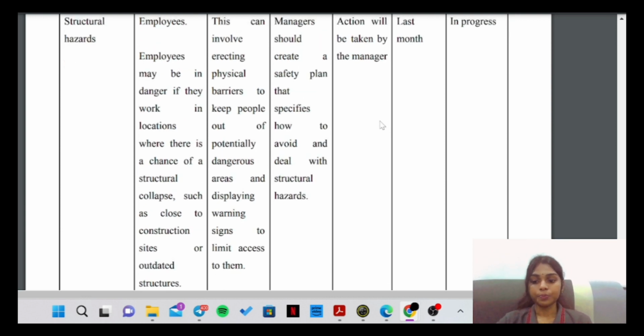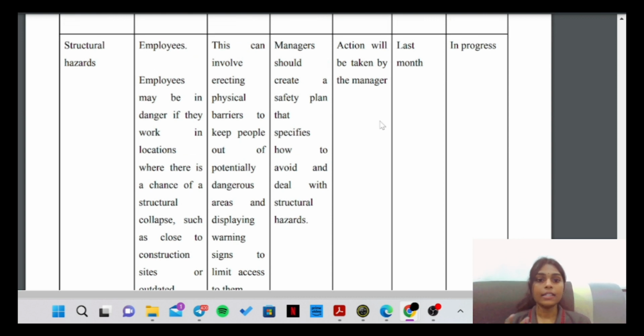Further actions which are necessary: managers should also create a safety plan that specifies how to avoid and deal with structural hazards. This action should be taken by the managers, and this action should be taken last month, and this action is still in progress.